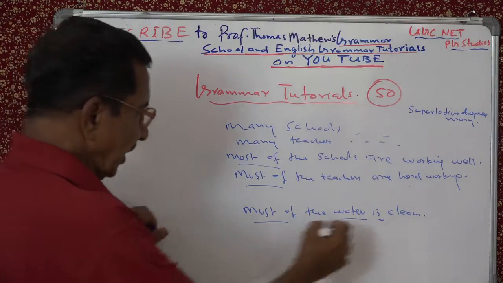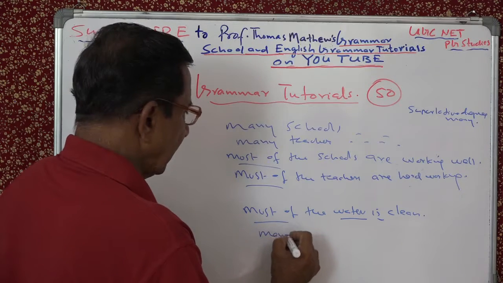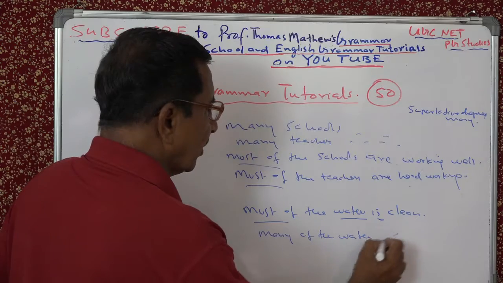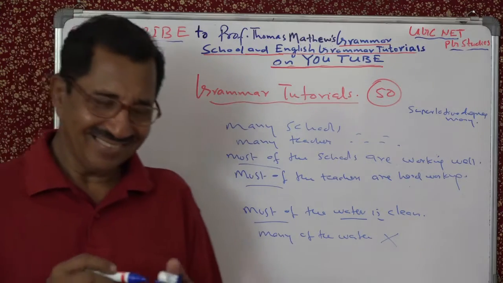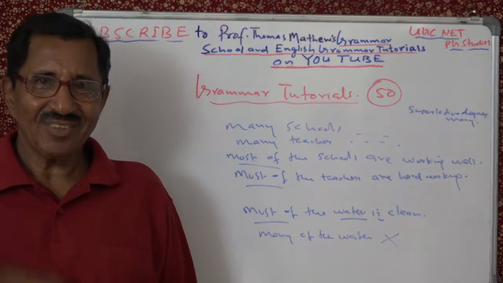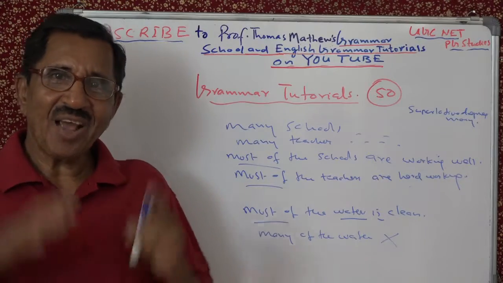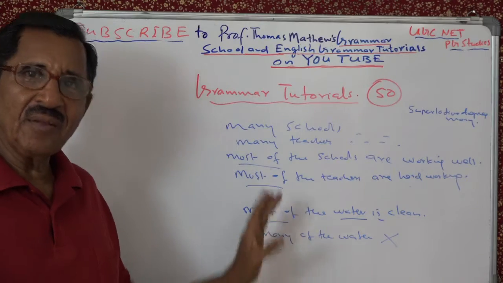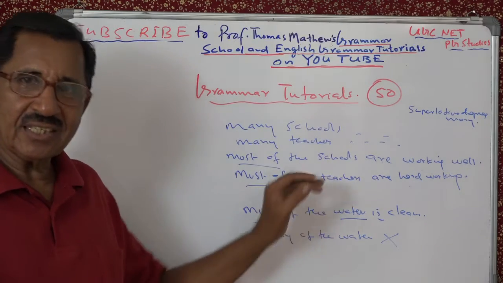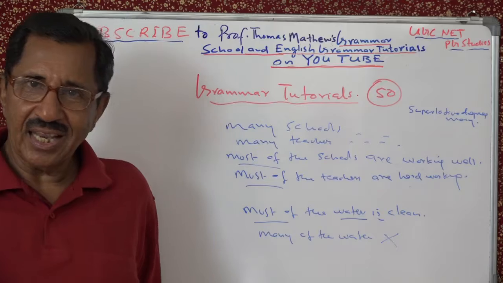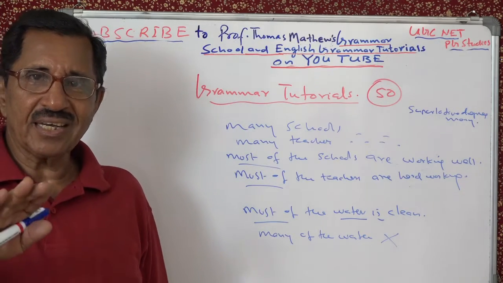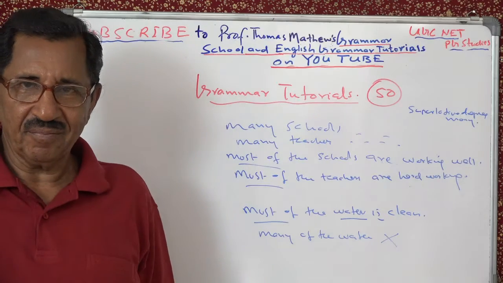But this you cannot. Can you say many of the water? You cannot say. Simple. So you will ask me this question, sir, how will you find out which most of is the superlative degree of many, and which most of is not the superlative degree of many?